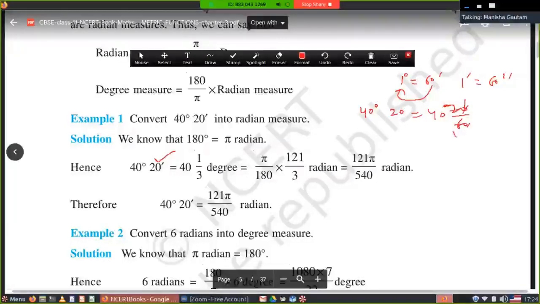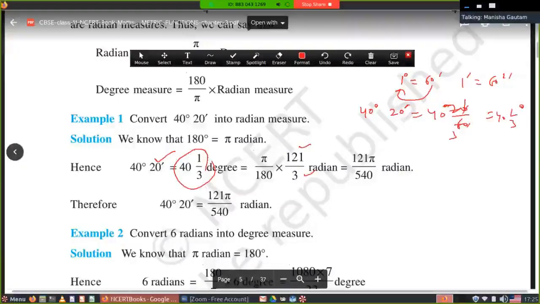You will get 40 and 1 by 3 degree. How do you get it? The 20 minute is converted into degree by dividing by 60. Now, when you simplify it, this will be 121 upon 3.